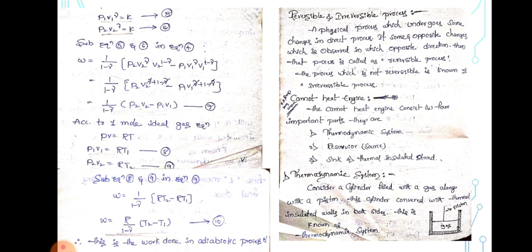According to the ideal gas equation for 1 mole, PV = RT. Therefore P1 V1 = RT1, this is equation number 8, and P2 V2 = RT2, this is equation number 9. So substitute equation numbers 8 and 9 in equation number 7, that is W = 1 / (1-γ) times R (T2 − T1). This is equation number 10. Therefore finally, W = R / (1-γ) times (T2 − T1). The above equation represents the work done in adiabatic process.